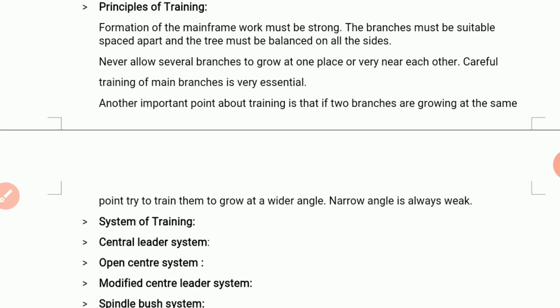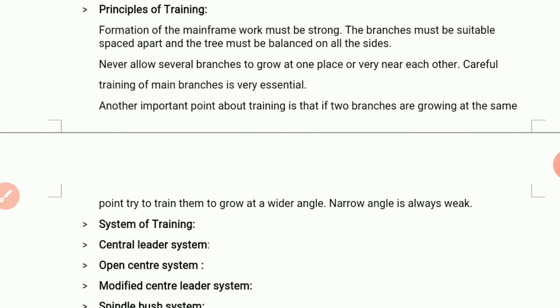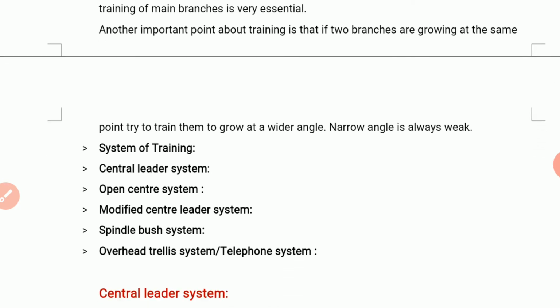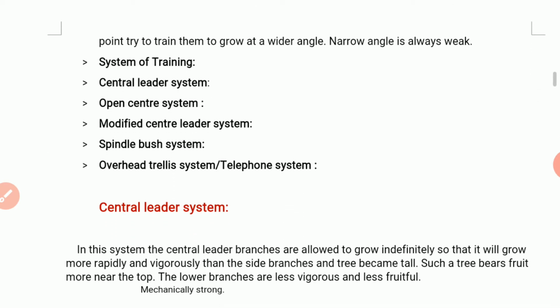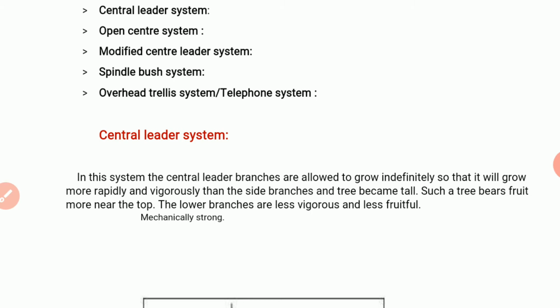This training ultimately increases the quality and productivity of the plants. So let's see the systems of training. There are different types of systems of training. First is the central leader system, second is the open center system, third is the modified central leader system, fourth is the spindle bush system, and the last is the overhead trellis system or telephone system. Let's get started with the first type, the central leader system.